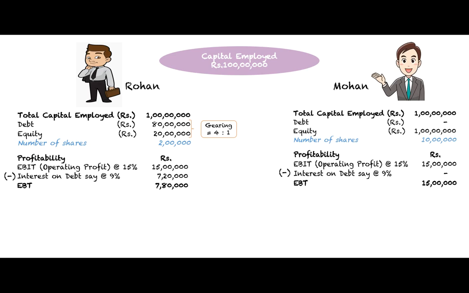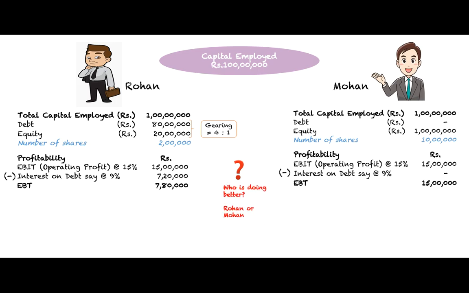In case of Mohan, the profitability, again identical businesses and same profits. EBIT, operating profit at the rate of 15% on 1 crore, is rupees 15 lakh. Less interest is nil because there are no borrowings. So the entire 15 lakh is EBT, earnings before tax. Great. So my question is, who is doing better?